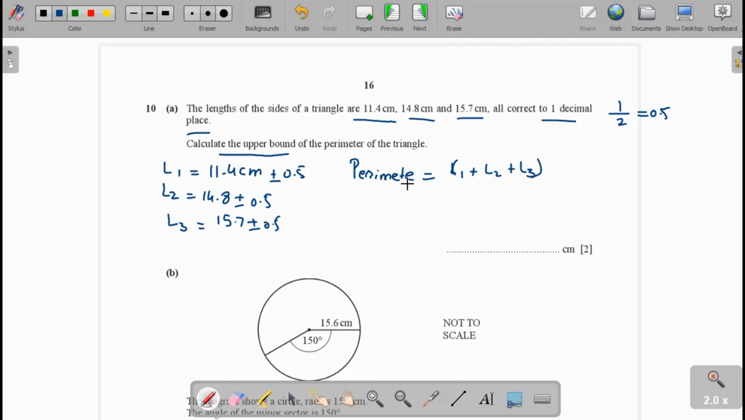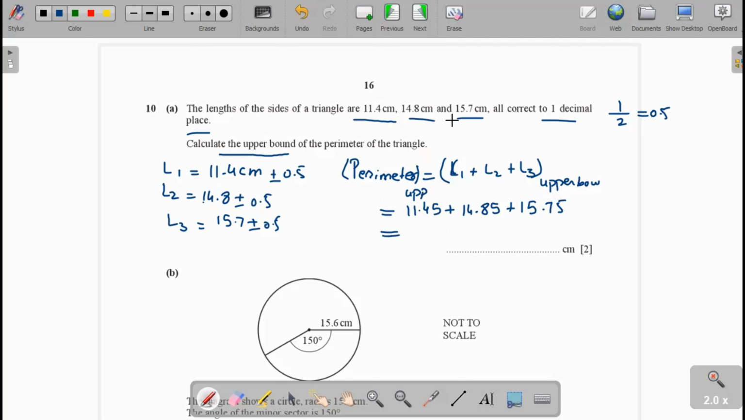Now we have the upper bound value. Therefore, if the perimeter is an upper bound value, then in the addition rule, to find the upper bound value, we take the upper bound of all these variables. Now the length: first length is 11.4 plus 0.05, that is equal to 11.45 centimeter. 14.8 plus 0.05, 14.85 centimeter. 15.7 plus 0.05, 15.75 centimeter.